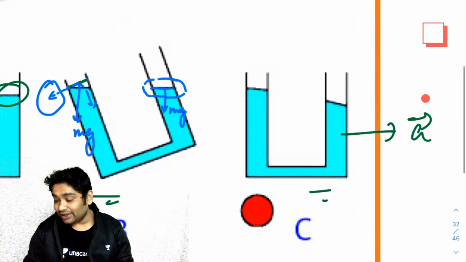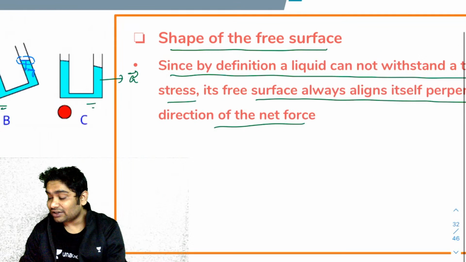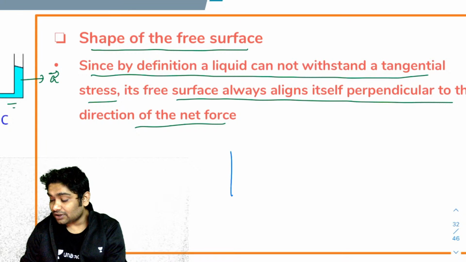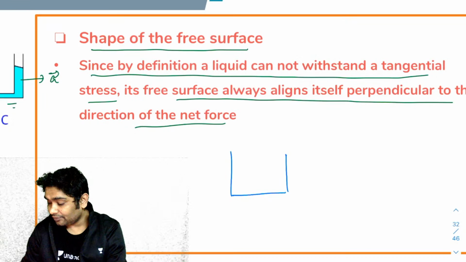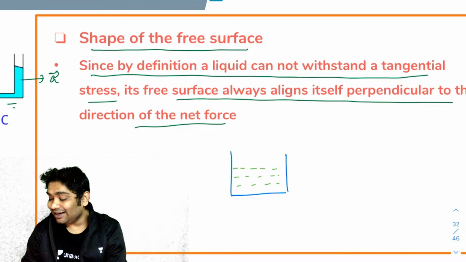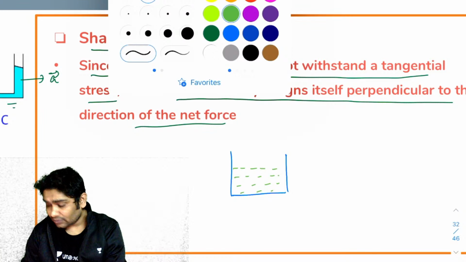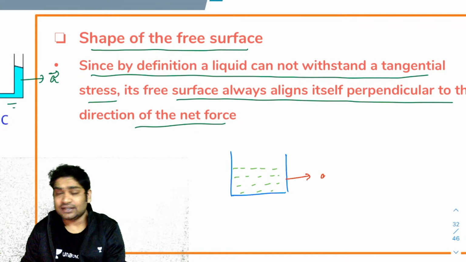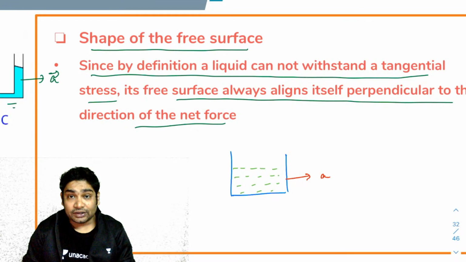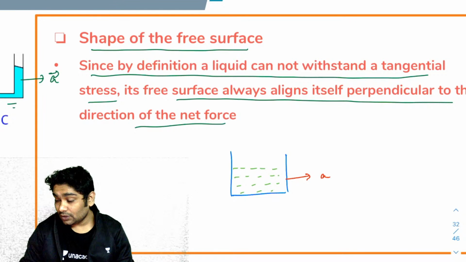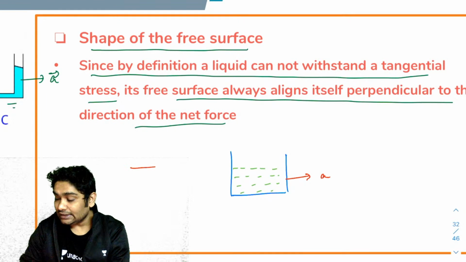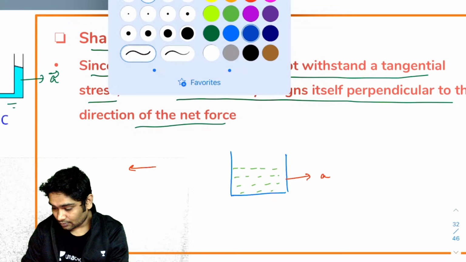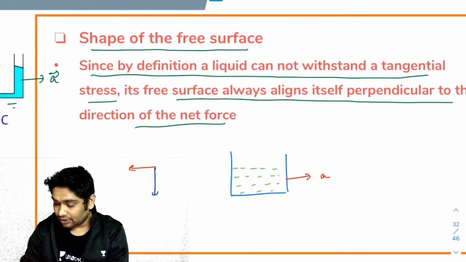Similarly, imagine I am accelerating a vessel. Imagine I have this vessel and it has some water or any liquid. Now if I accelerate this, as an example, in this horizontal direction, what is the direction of effective G? You will realize G effective would be the vector sum of minus A and G. So this would have been the G effective, like this.